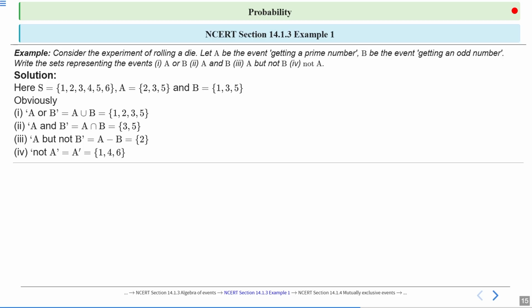A complement means we take those elements which are not in A but are in the sample space S. Here you can see 1, 4, 6 are not in set A but are in sample space S. So A complement is equal to the set {1, 4, 6}. So I hope this example is clear to all of you.